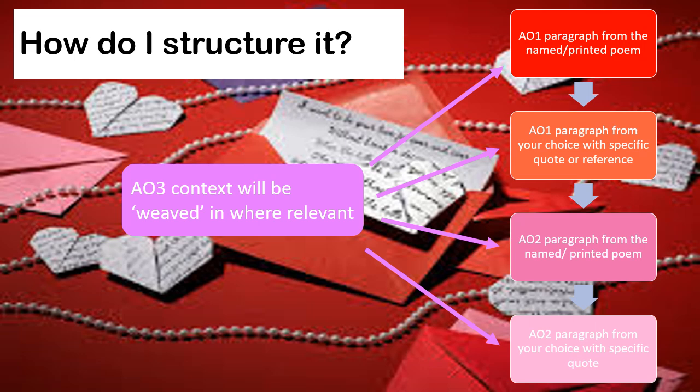Your AO3 context will be weaved in. So wherever it feels necessary to talk about love and death and relationships and feelings and brothers and sisters, fathers, mothers, lovers, wherever it feels relevant to talk about any of those things, that's context with love and relationships.